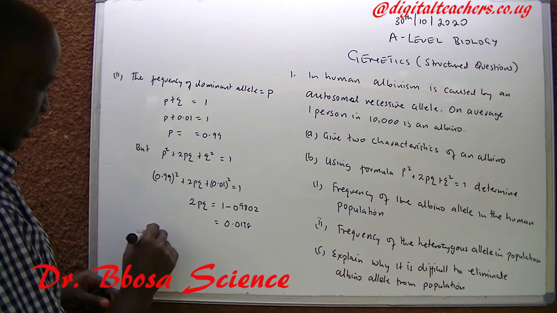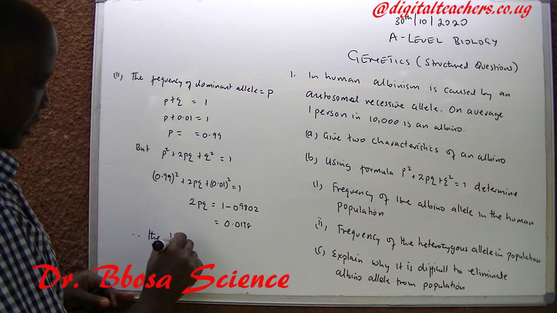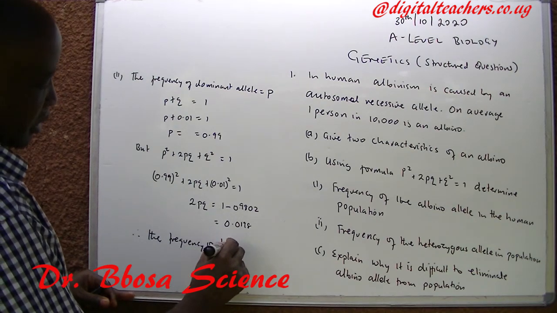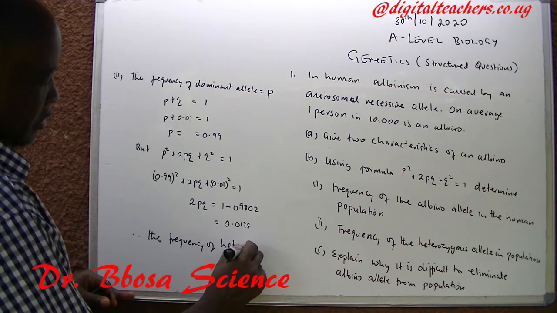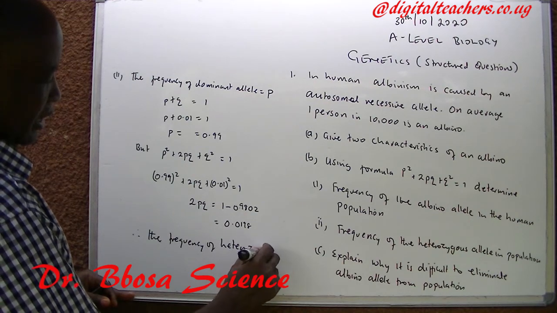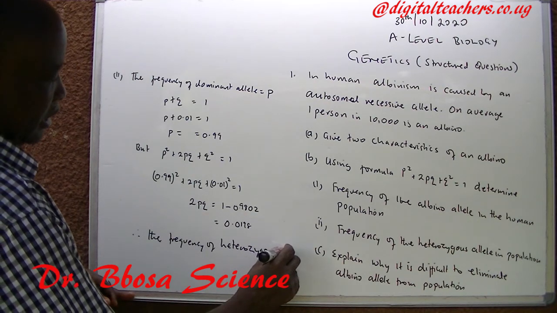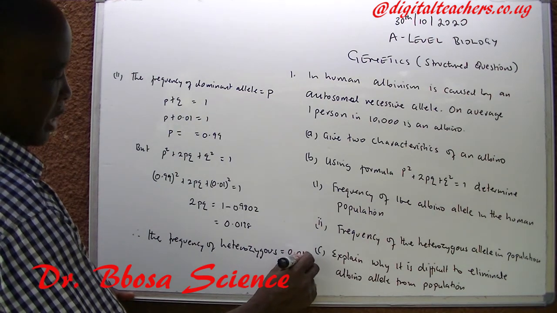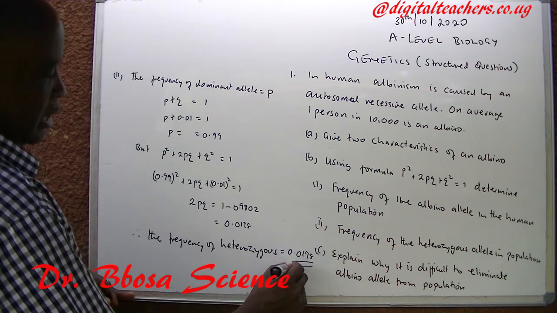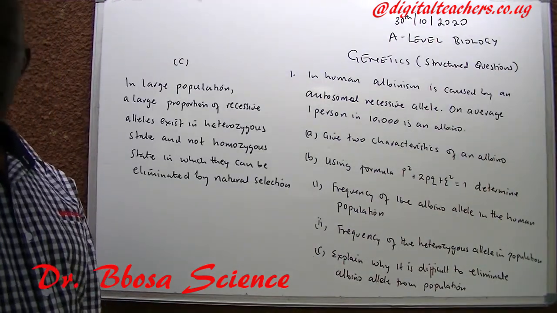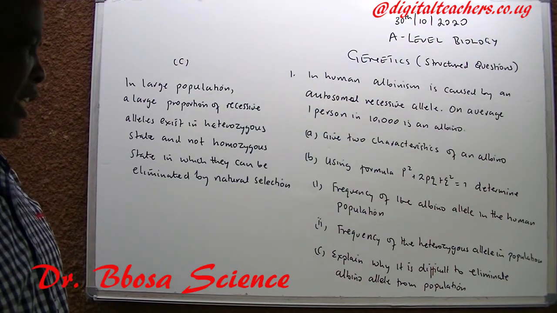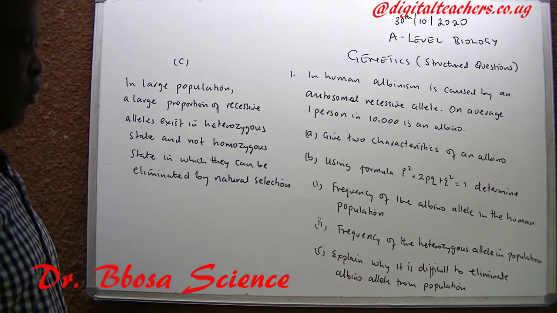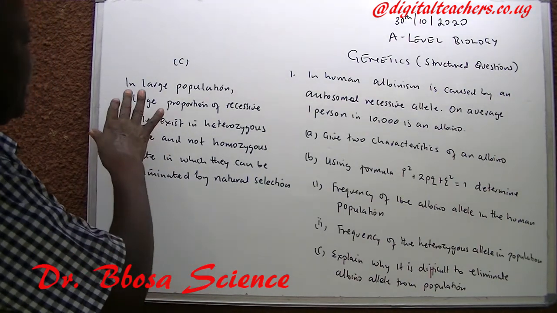Therefore, the frequency of heterozygous is equal to 0.0198.